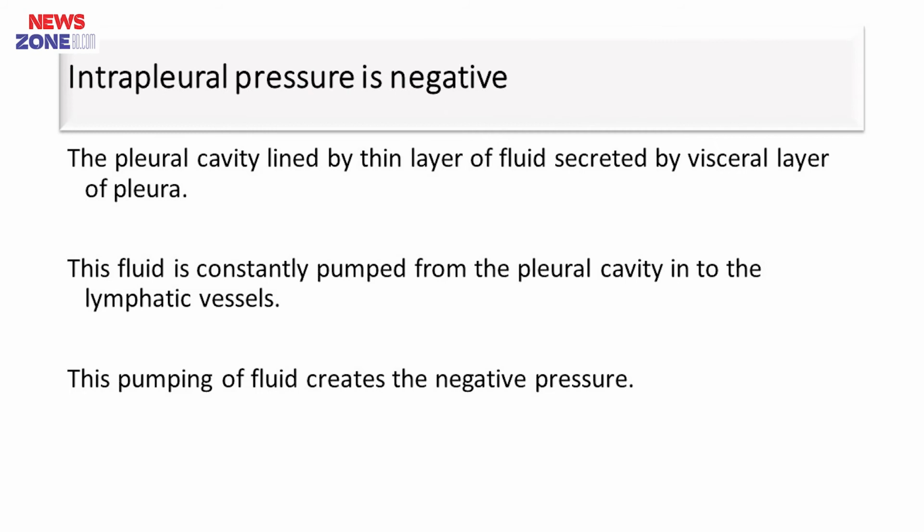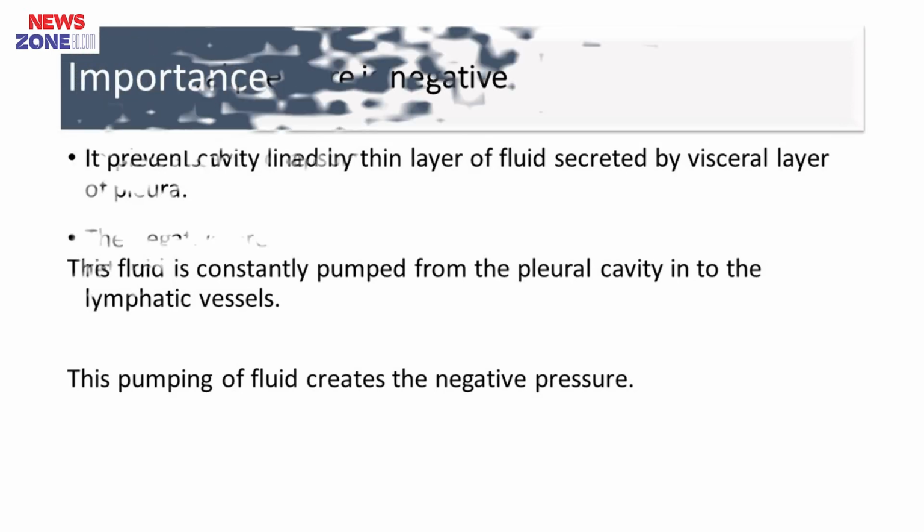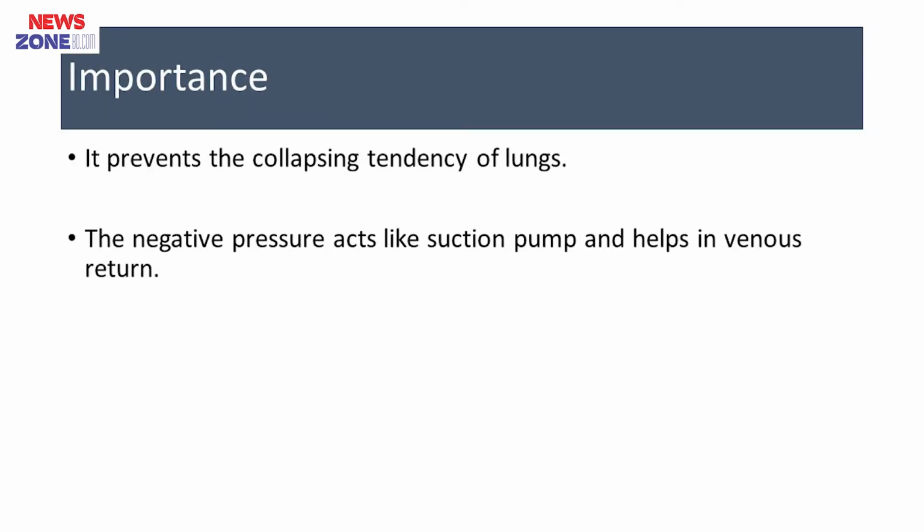And interpleural pressure is always negative because the interpleural cavity is lined by a thin layer of fluid. It is secreted by the visceral layer of the pleura. The fluid is continually pumped from the pleural cavity into the lymphatic vessels, and this pumping of the fluid creates a negative pressure in this area. And the importance, it prevents the collapsing tendency of the lungs. The negative pressure acts like a suction pump and helps in venous return.